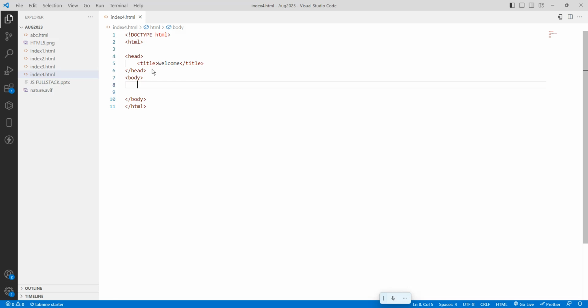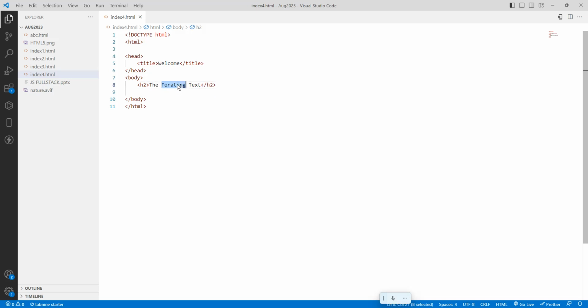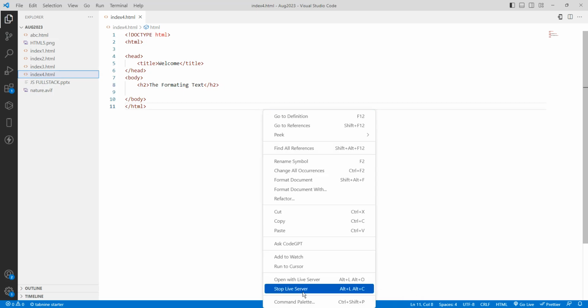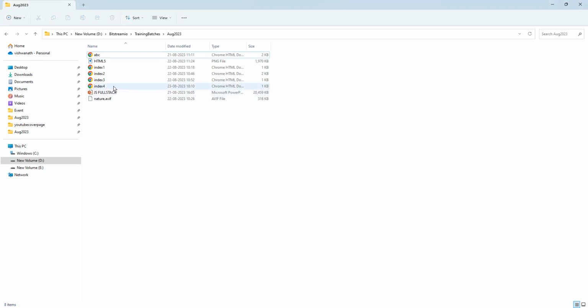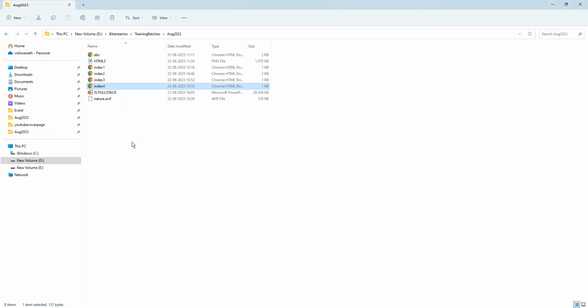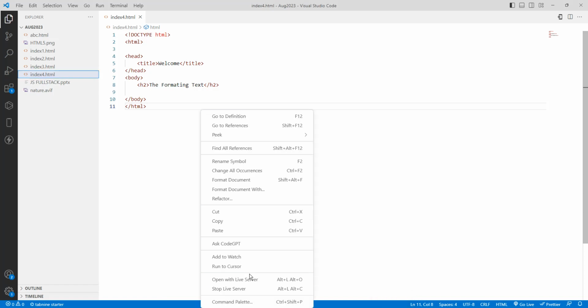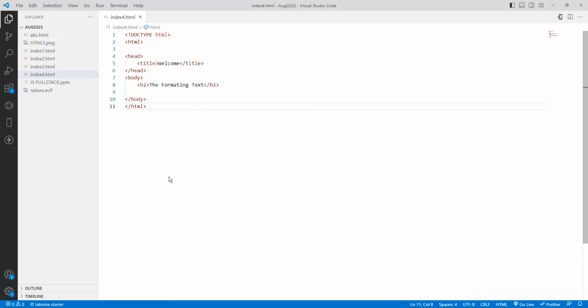So here I want to write an H2, formatting a text. So here, right click, open with Live Server. You can do it like this also, and you can go here to index4 and click, it is also coming. So instead of going here every time, what I have done is I have installed one package. That package gives an option for right click, open with Live Server. What is that package? Yesterday I told you, but again I will tell.